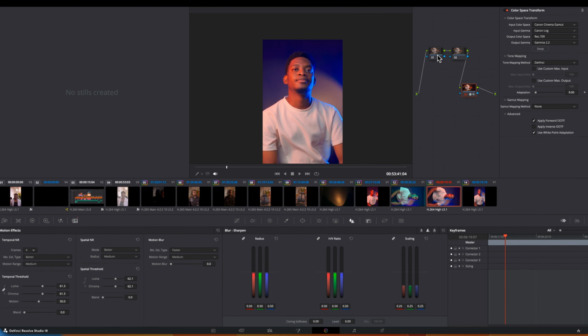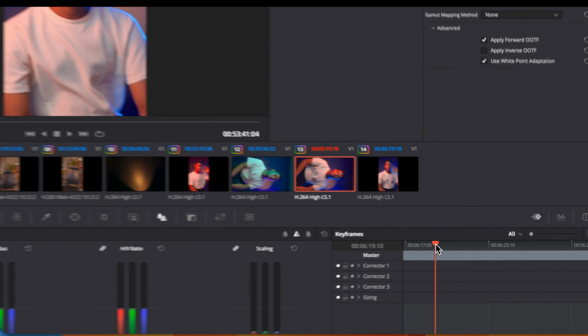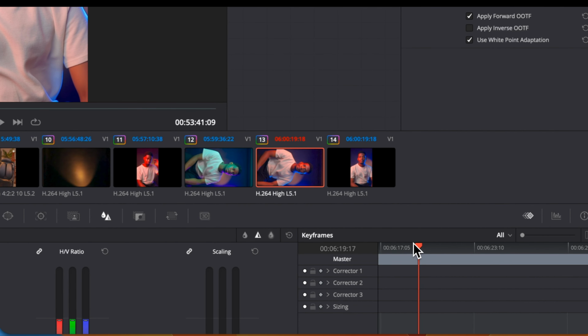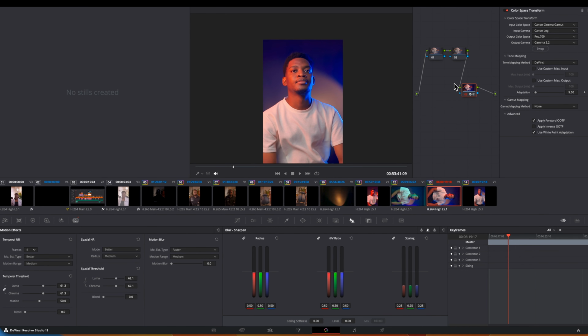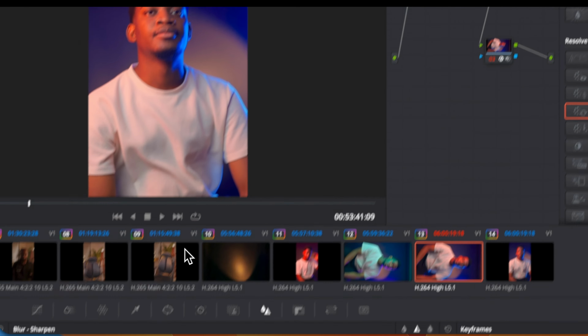So now I have not color corrected, I have not color graded this. This is just the raw footage after color transforming and removing the noise. Now I made a mistake here to put it in the last node, but usually you have to put it in the first node, right? You have to put it in the first node. So here is how we do this.